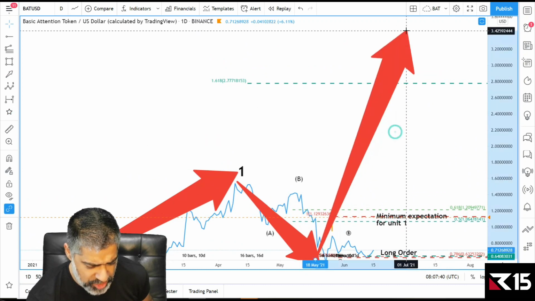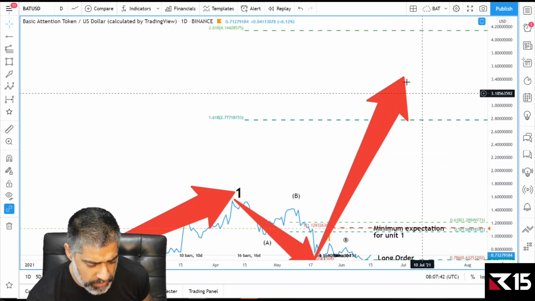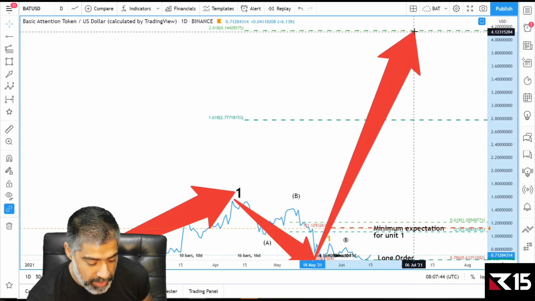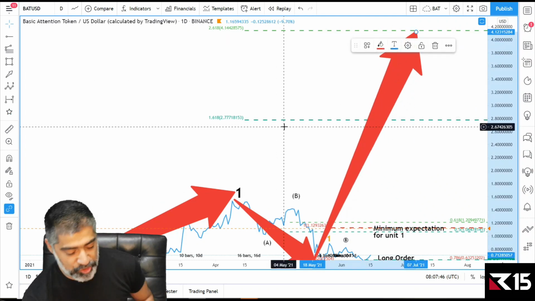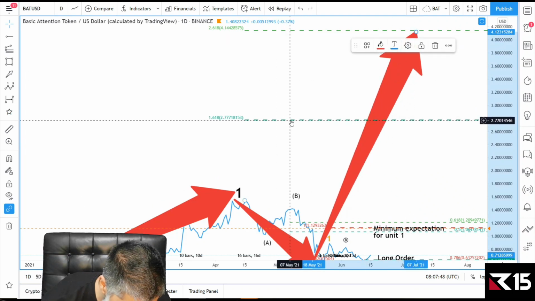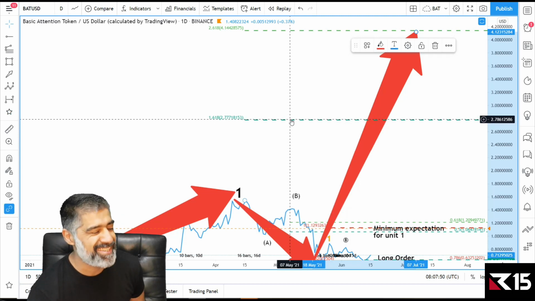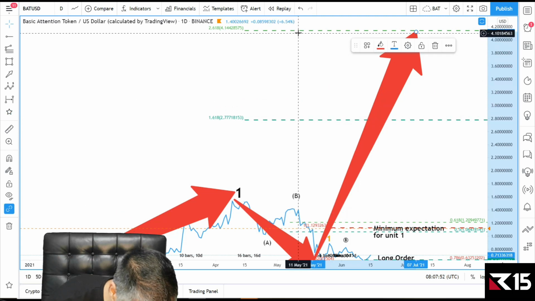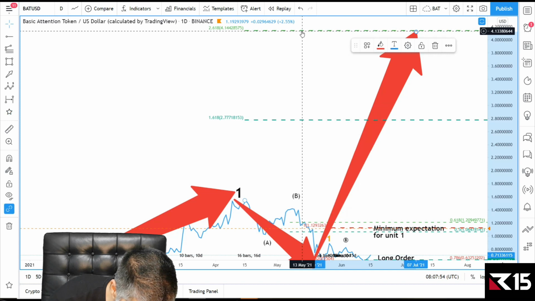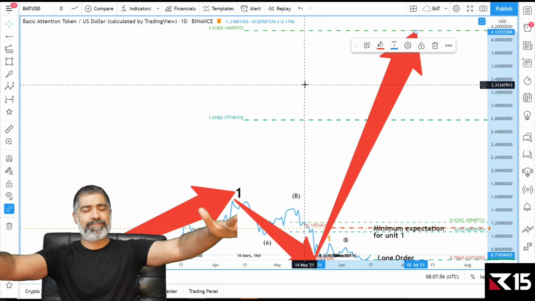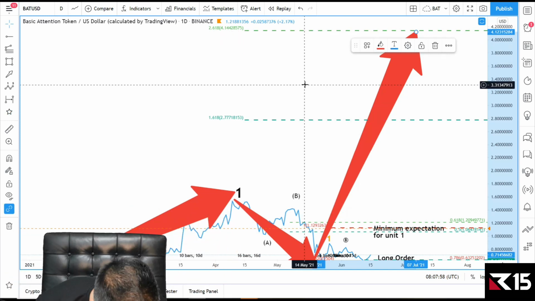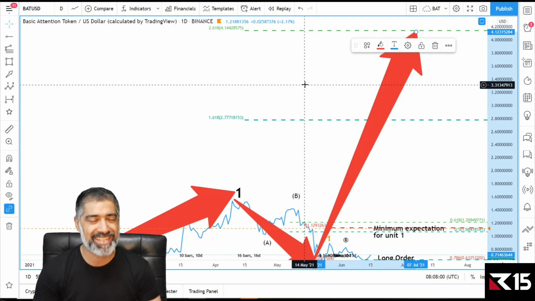Well, let's get straight to it. There's 2 typical price zones: the typical and the typical maximum of a wave 3. Doing the projections using Fibonacci ratios, $2.77 is the typical, and then the overextended wave 3 will be $4.14. There you have it. $4.14 basic attention token.